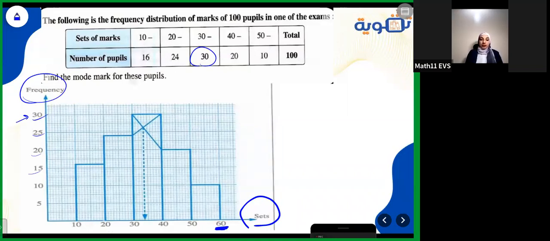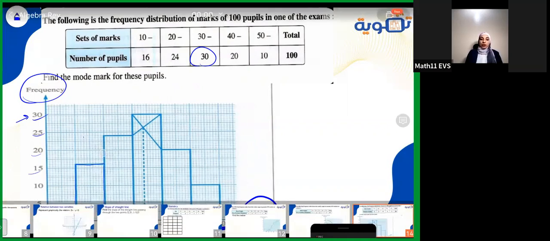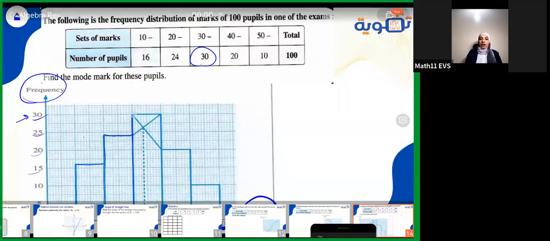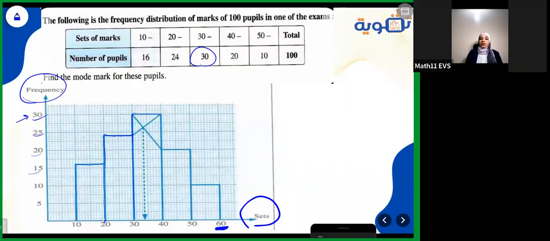Representing them: 16 at 10, I move until I reach 16 and go to the right and then go down at 20. After that 24, so I move up till 24 and then go down until I reach 30. After it, 30, it will be at 30. I just move it like this and draw it, and so on. At 40, it will be at 20, and the last one will be at 10, so I go down to reach it at 6.